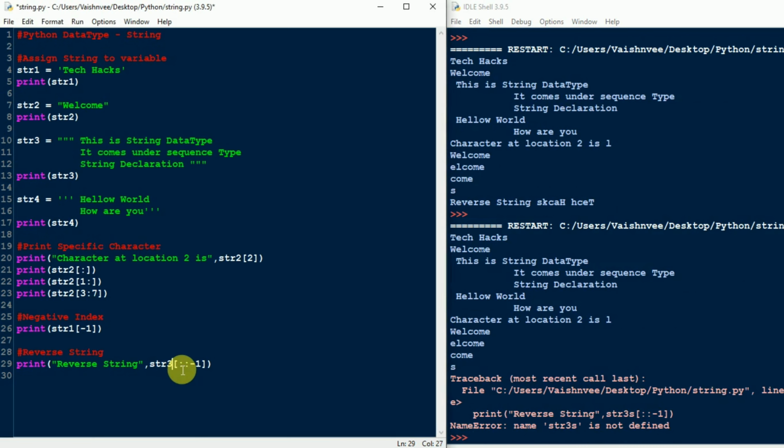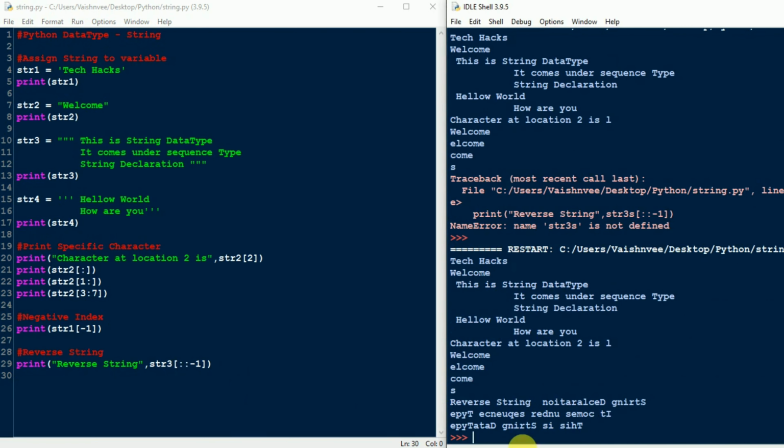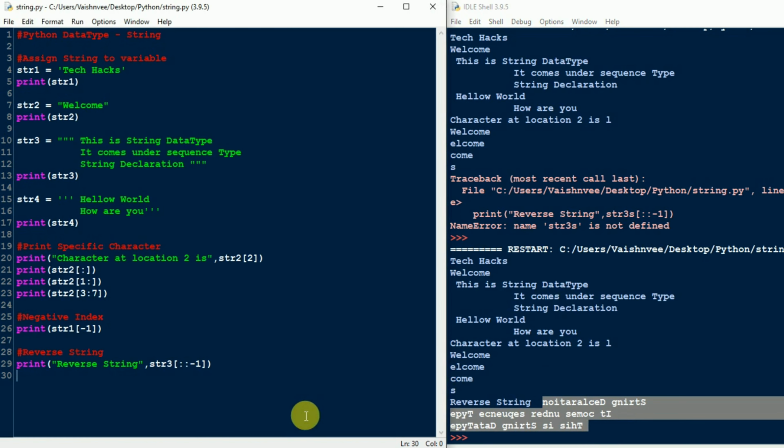Oops, right here, correct the name and run the program. So as you can see here, my reverse string works; it doesn't matter whether the string is only a single line or a paragraph. In this way you can reverse the string.